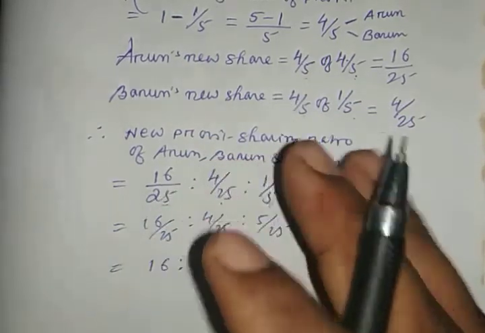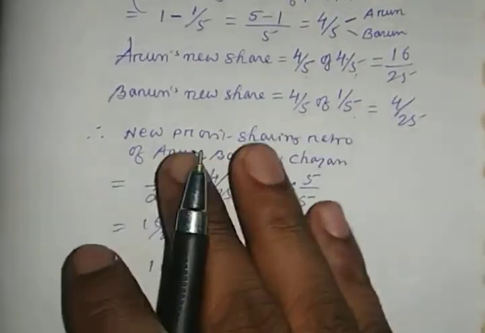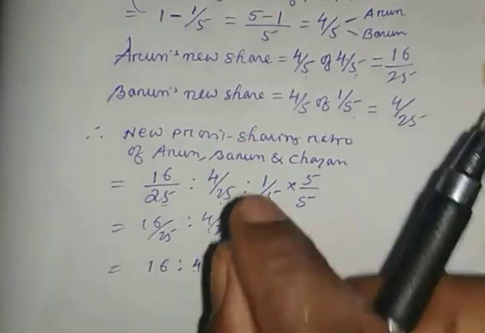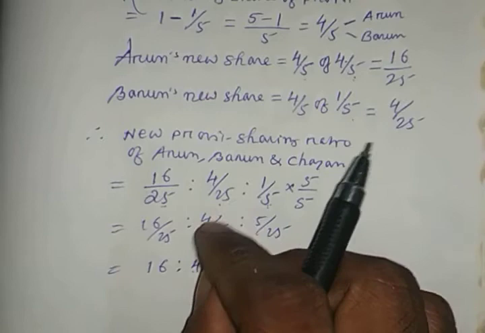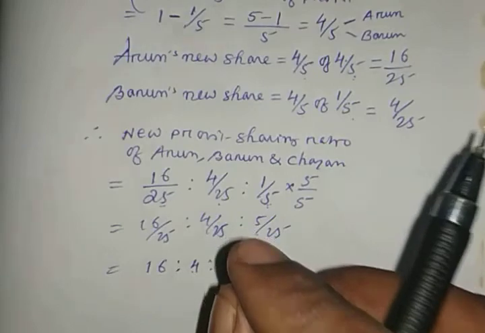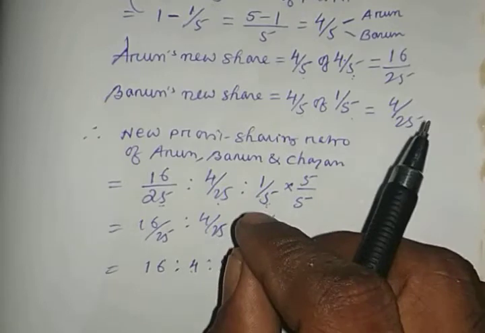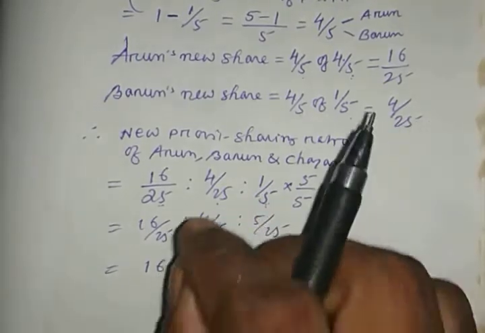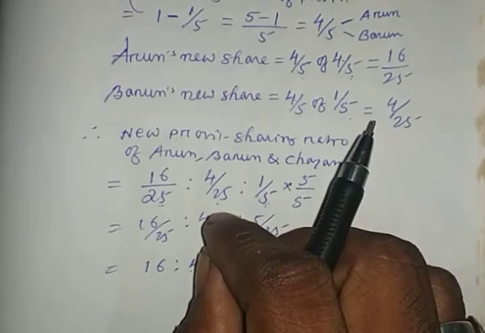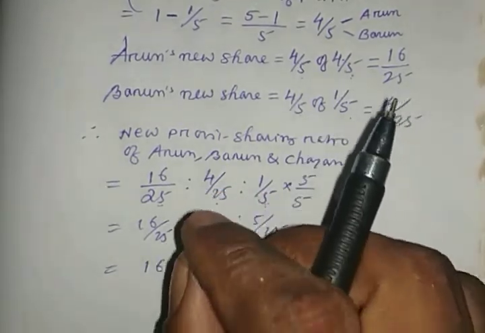Sacrifice is the difference between what one was getting earlier and what he is getting now. The ratio in which the new partner is given the share by the old partners is called the sacrificing ratio.